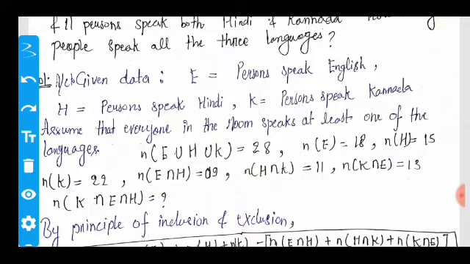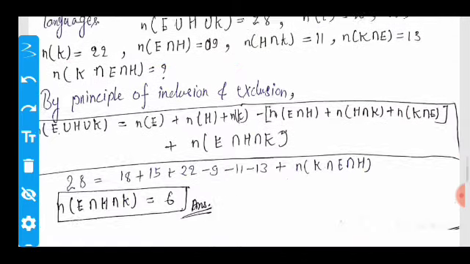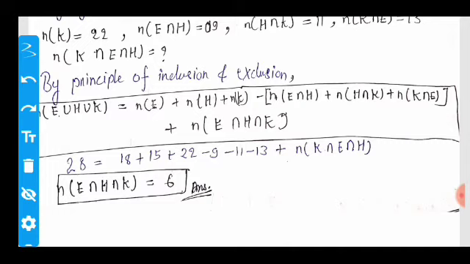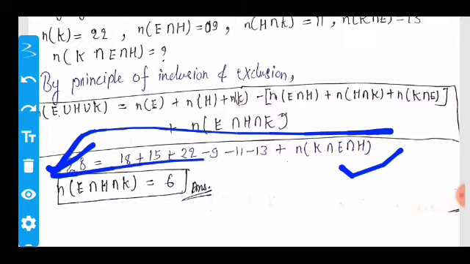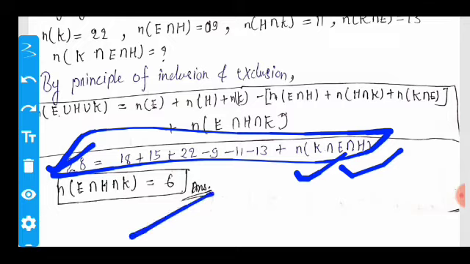Applying the principle of inclusion and exclusion, we directly put all the values into this formula. After solving this equation, we get the value of K ∩ E ∩ H, meaning the total number of people who speak all three languages, is 6. Now move on to the next question,